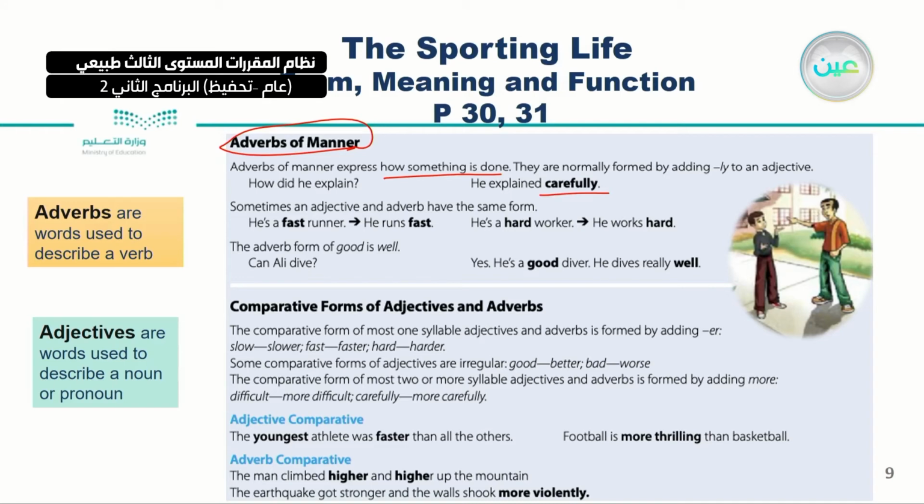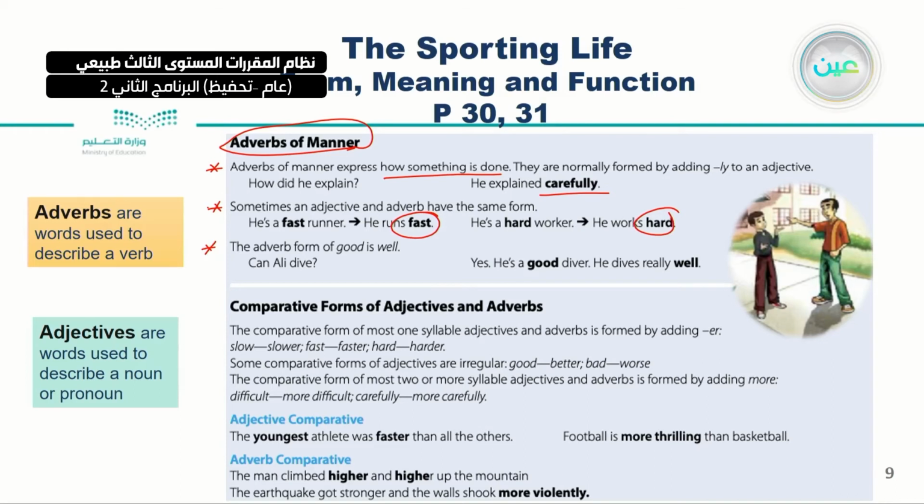Sometimes an adjective and an adverb have the same form, as I said earlier: fast and hard. I use them both as an adjective or an adverb. And here, the adverb form of good is called well, not better.